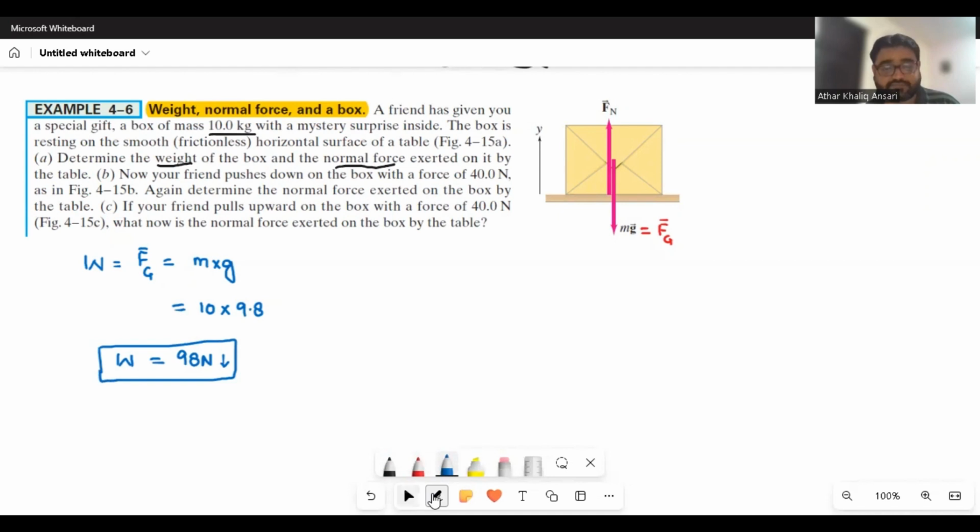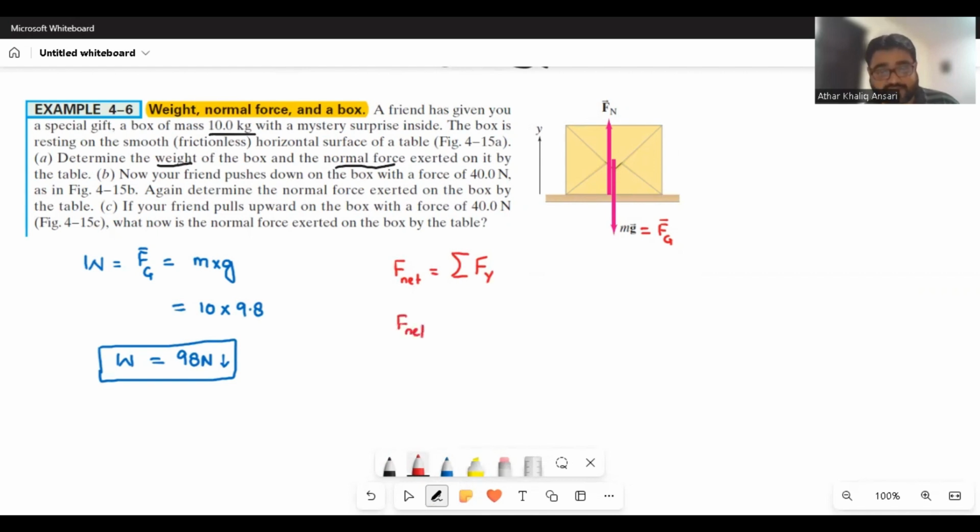Now on the other hand, they also ask us to find the normal force. When we are going to find the normal force, I need you to remember how many total forces are acting vertically. There are two vertical forces acting on the object. So we will use the concept of F net. F net is about the vertical forces, so you can also say sigma, which means sum of all the forces which are vertical, sigma Fy. So how many forces are acting?